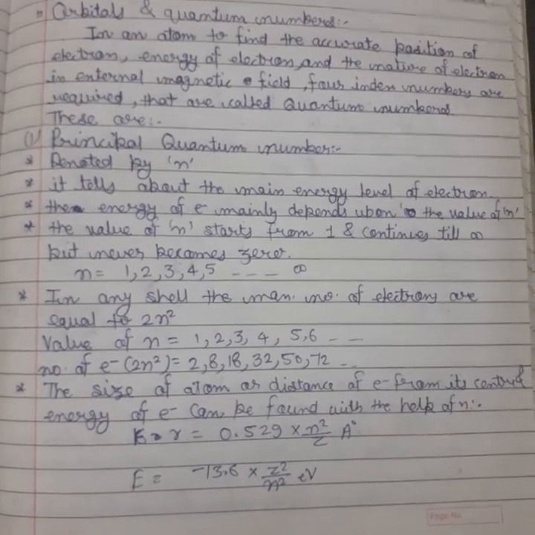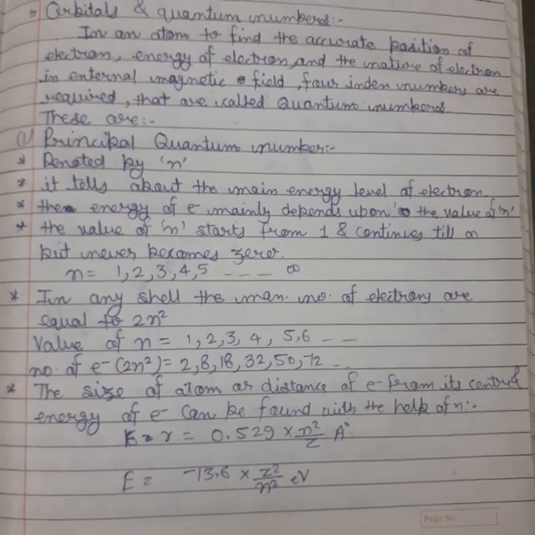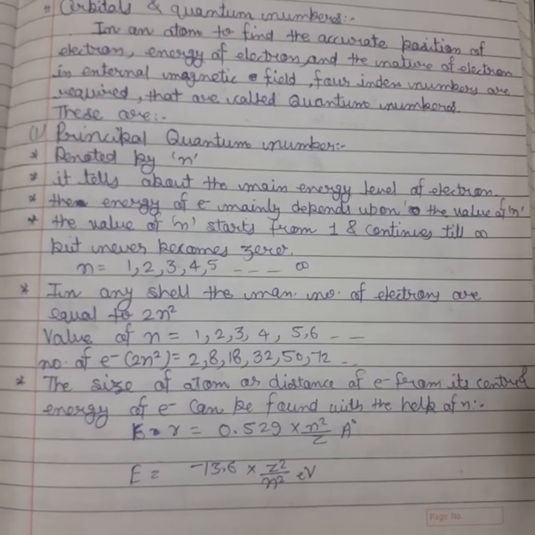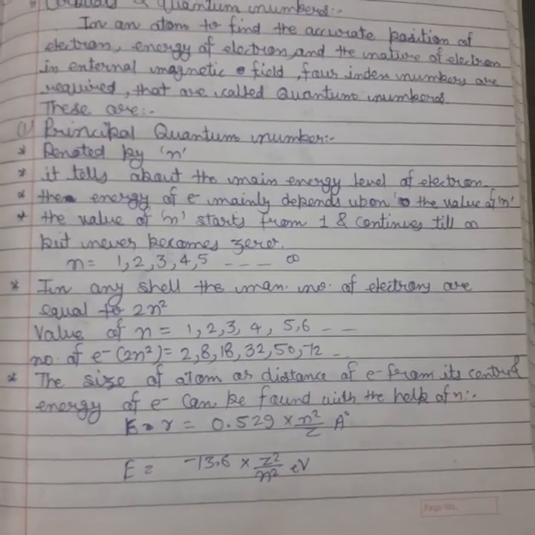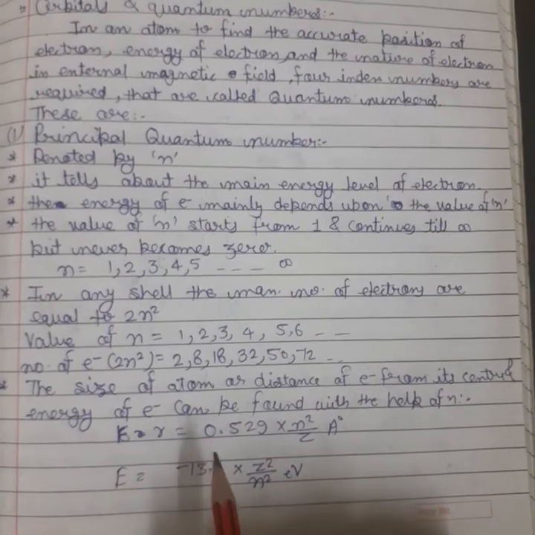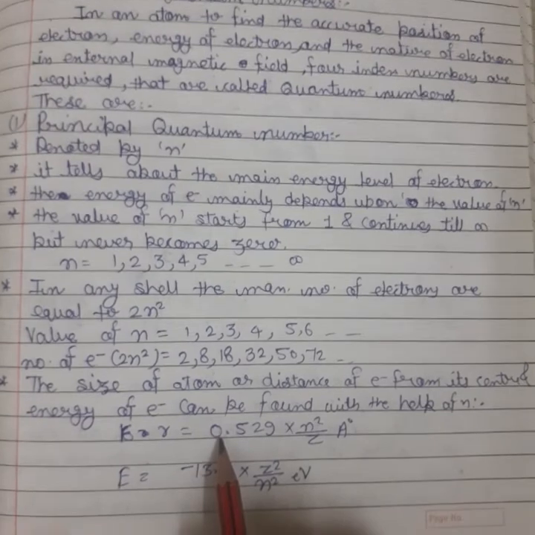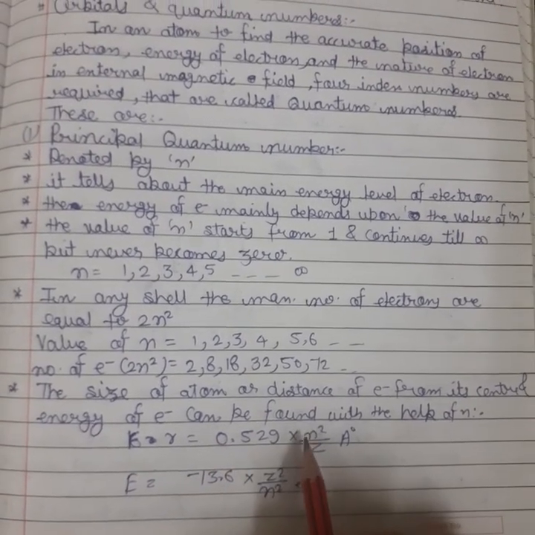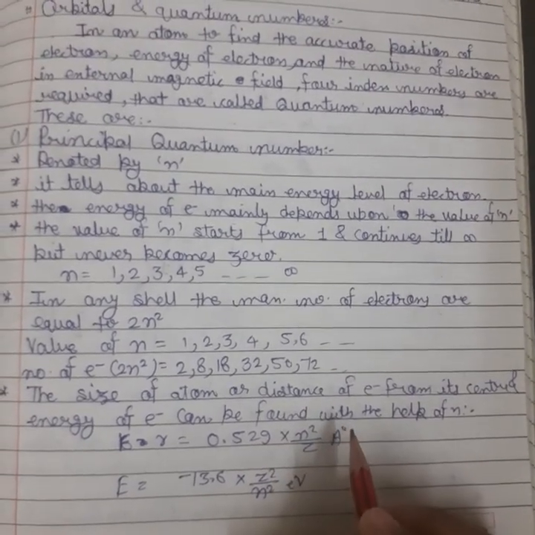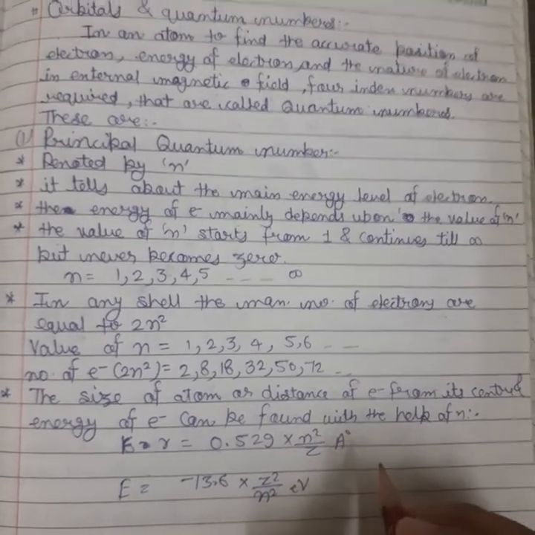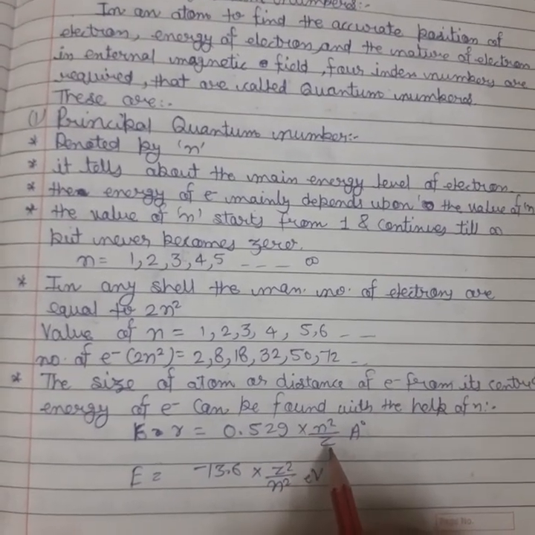And also with the help of the principal quantum number, we can find the radius of the shell and the energy of the individual electron present in that shell. So the formula that is used to find the radius is like this: 0.529 multiplied by n square upon z angstrom. Angstrom is a unit to measure the radius, and it is equal to 10 to the power minus 10 meter. Here n is the principal quantum number and z is the atomic number.